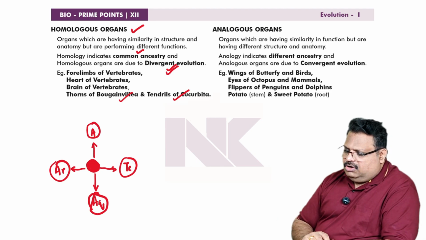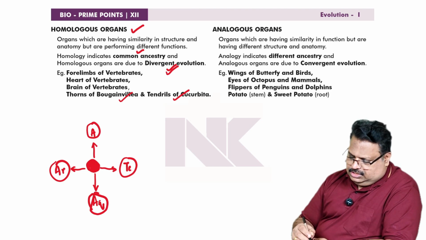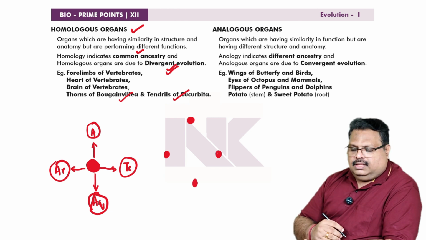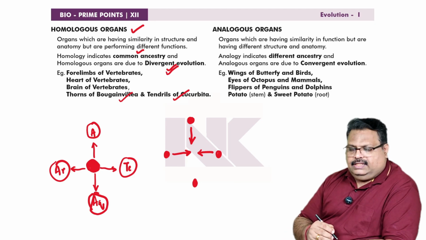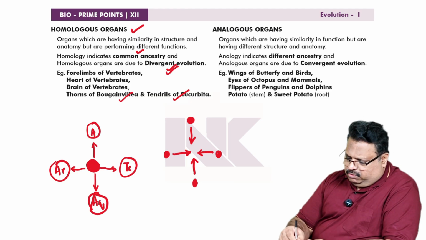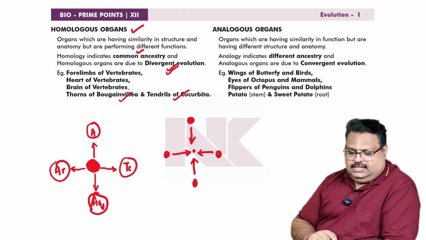Just the opposite condition is called analogous organs. Analogous organs are a result of convergent evolution. So you can consider like this: there are different groups, group 1, group 2, group 3, group 4. From group 1, one organism is evolving in one direction. From group 2, another organism is evolving like this. In group 3, another evolution takes place like this, and in group 4 also, the evolution is taking place like this. That means from all these divergent groups, the evolution is occurring towards a common point. So the evolutionary pattern is considered to be convergent.